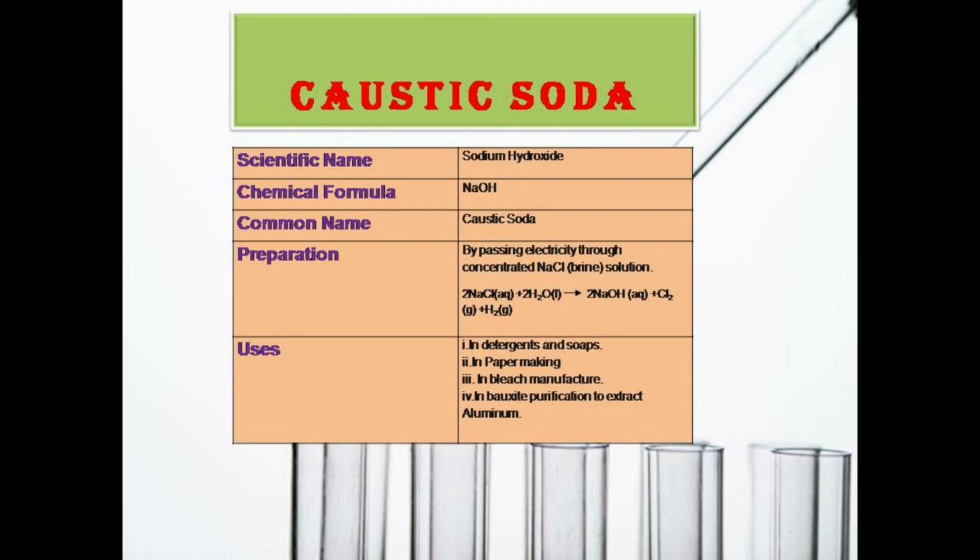The scientific name is sodium hydroxide. Formula is NaOH. Common name: caustic soda. It is prepared by passing electricity through concentrated NaCl solution. Uses: in detergents and soap, in paper making, in bleach manufacturing, and in bauxite purification to extract aluminium.